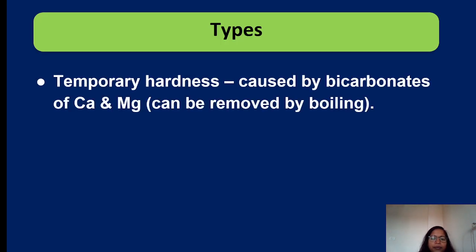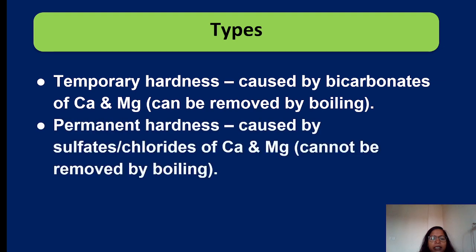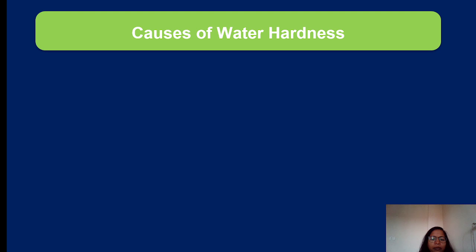Hardness is of two types, temporary and permanent. Temporary hardness is caused by bicarbonates of calcium and magnesium. The good news is that it can be removed simply by boiling the water. Permanent hardness, on the other hand, is caused by sulfates and chlorides of calcium and magnesium. This type cannot be removed by boiling.